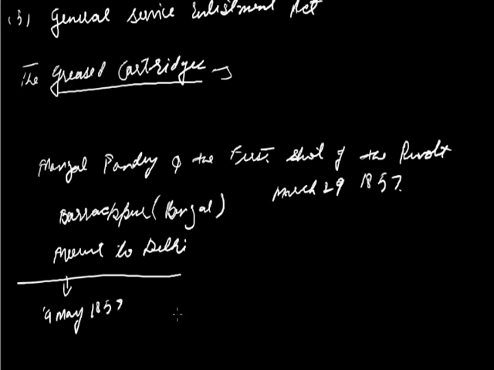And at Delhi, the Mughal Emperor Bahadur Shah II was there. The people requested Bahadur Shah II to be the leader of the revolt. Though Bahadur Shah II was hesitant, he accepted to be the leader of the 1857 revolt. Bahadur Shah II was also the last Mughal emperor.